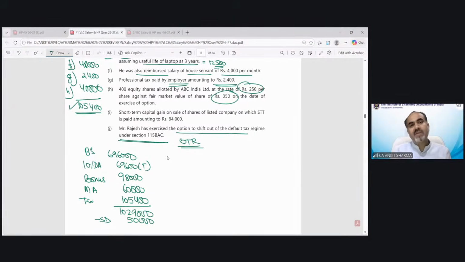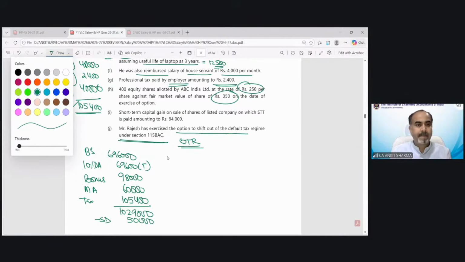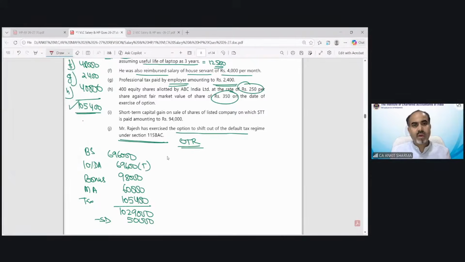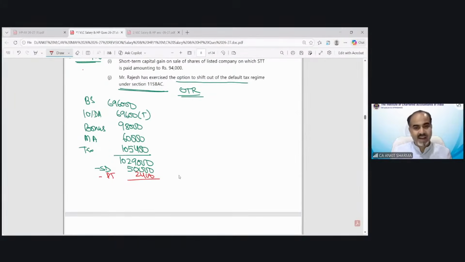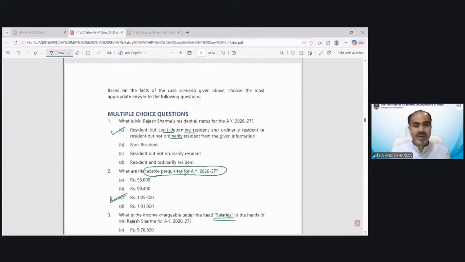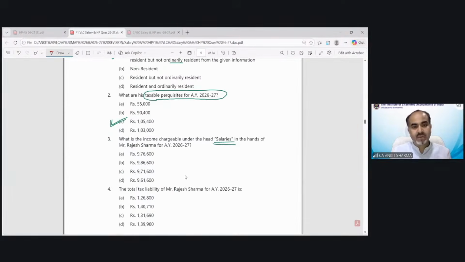And remember, we are under the optional tax regime. And professional tax paid 2,400 is also going to be allowed as a deduction. So after that, our net salary would be 976600. So option number A would be my correct answer.